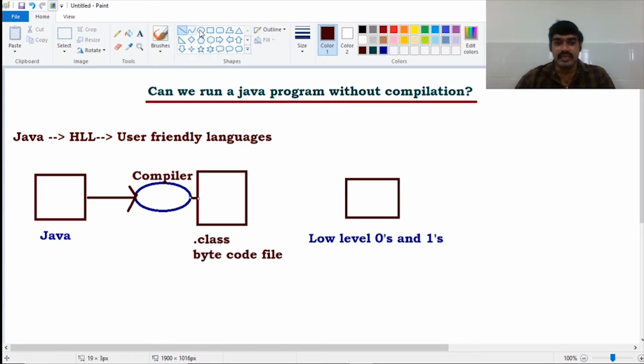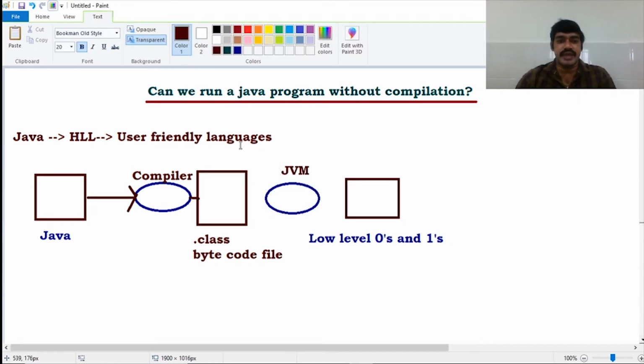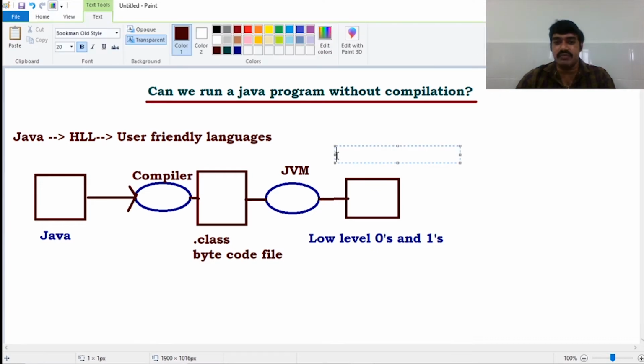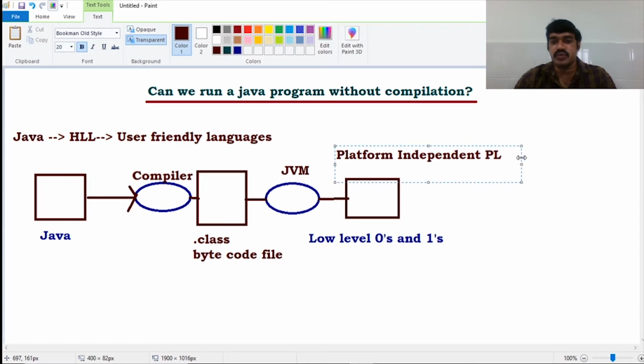Okay, and then again we need a translator to convert this dot class file into the machine level language. That translator is nothing but JVM. JVM will take this dot class file and convert it into the corresponding operating system and machine understandable form. Because of this JVM, Java language is platform independent programming language.